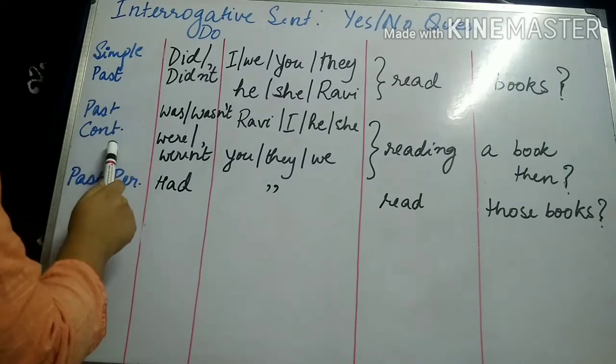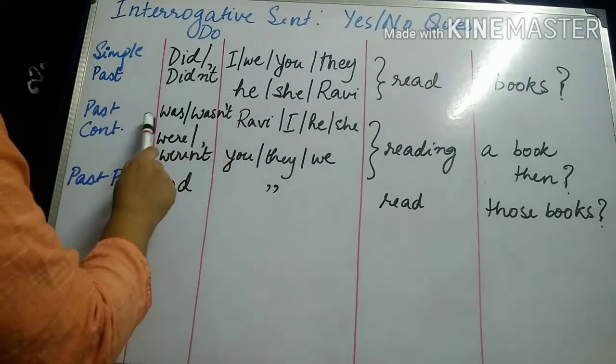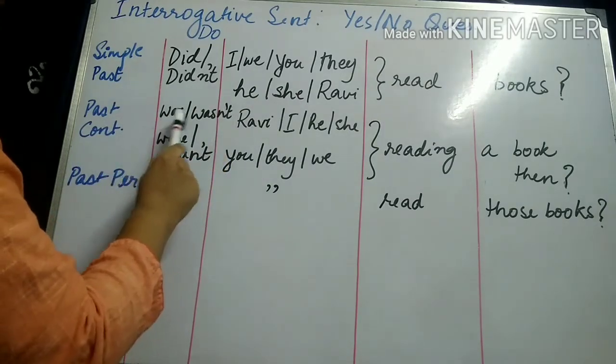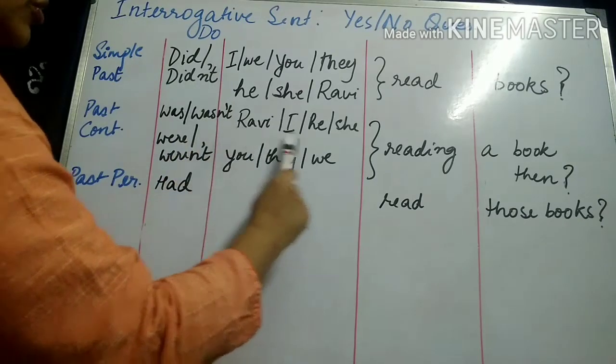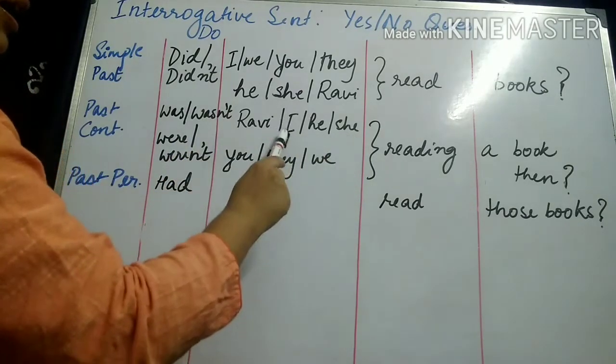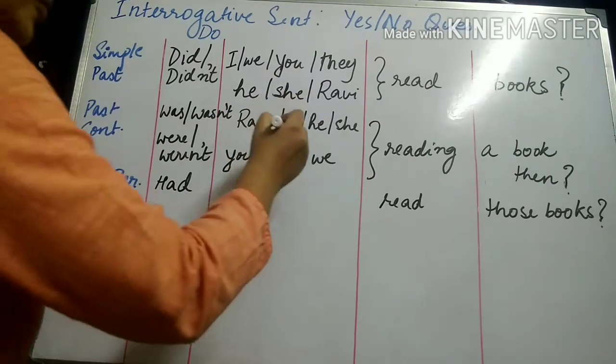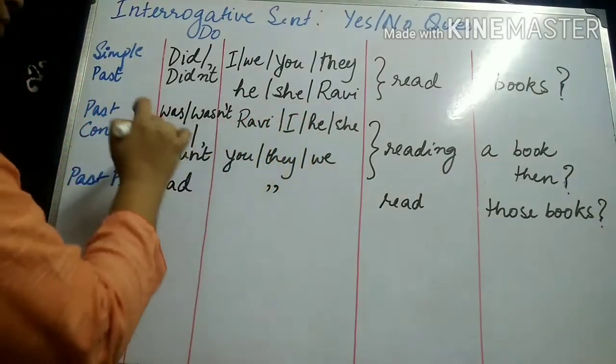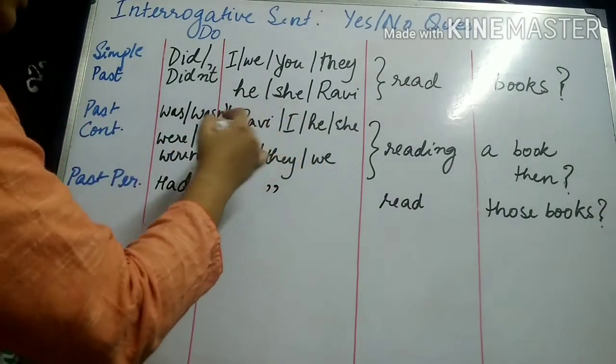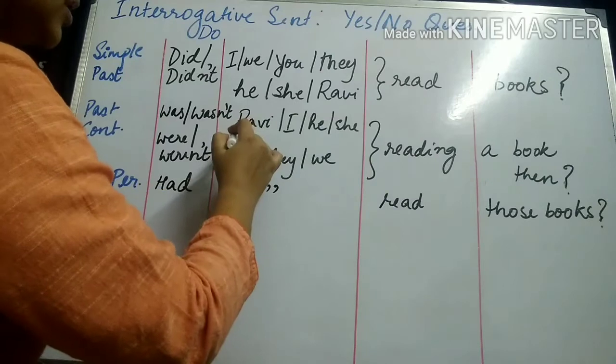In past continuous, there are two variations. Was or wasn't will be used with singular subjects. Again, I is the exception over here. Of course, was and wasn't will be taking up singular subjects.